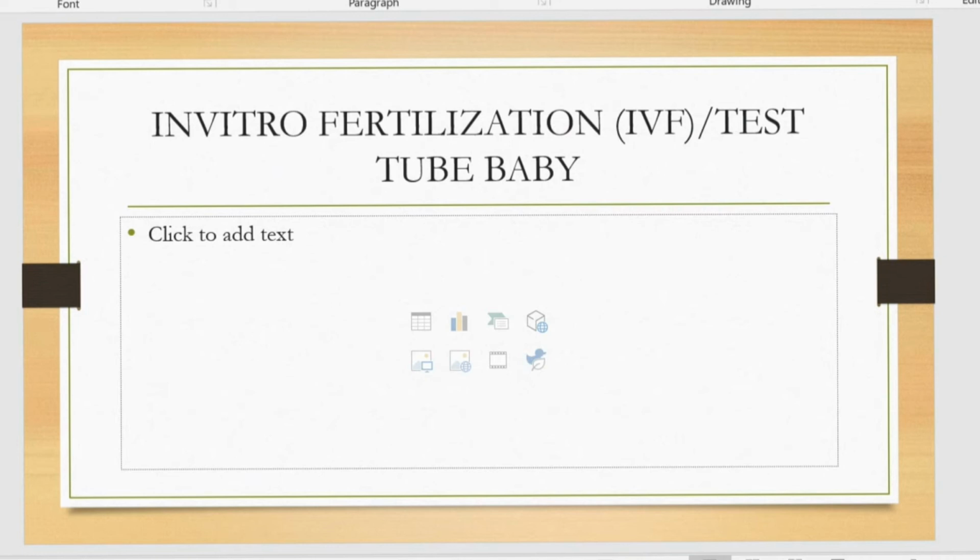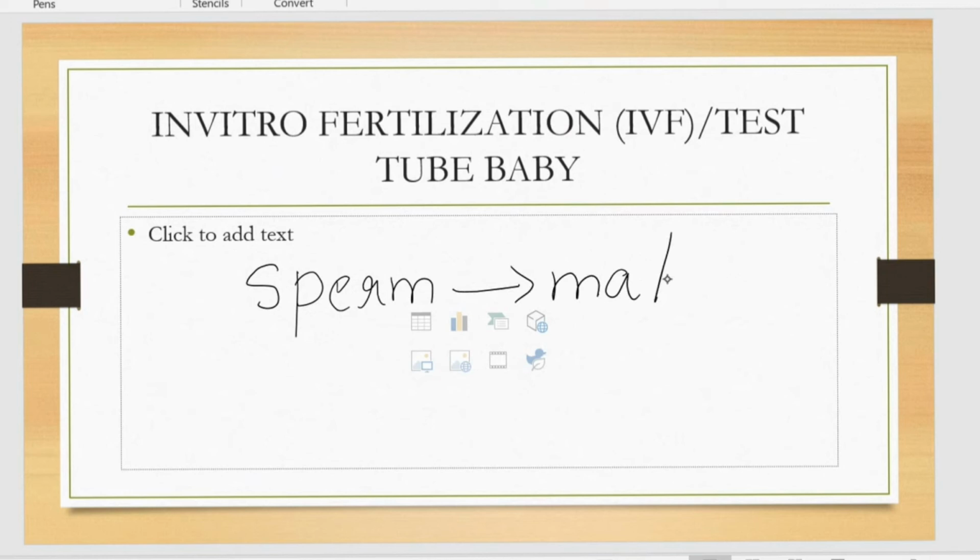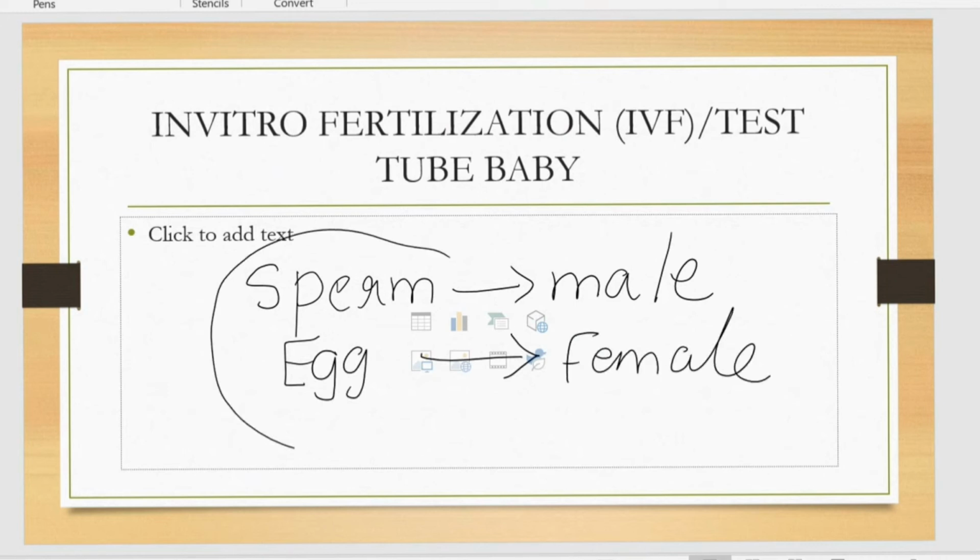That is the first stage. So we are collecting sperm from the male parent, and we are removing the egg from the female, and these two are mixed together in a test tube.